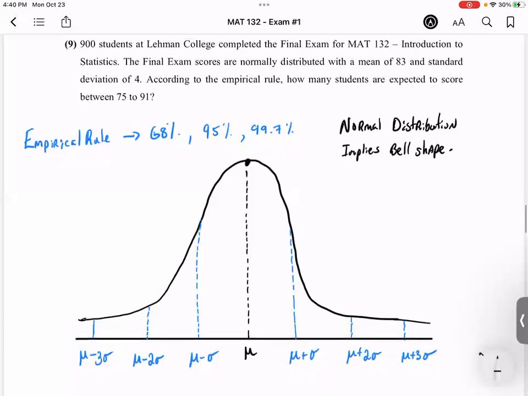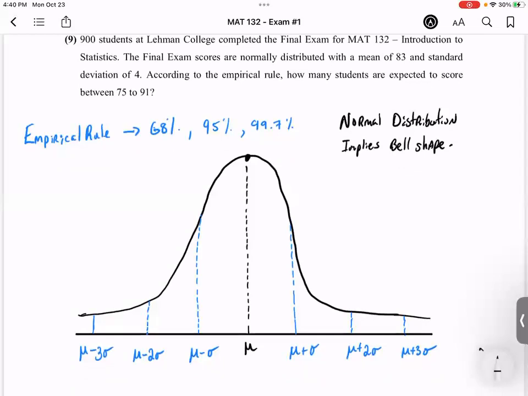Now, here is your normal distribution. And now I'm going to explain the context of this empirical rule. You see, the mean is always located at the center. That is no problem.